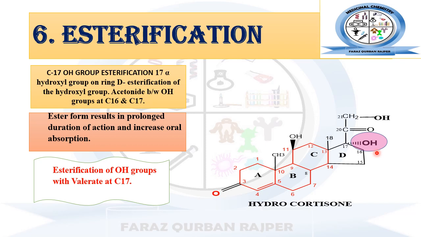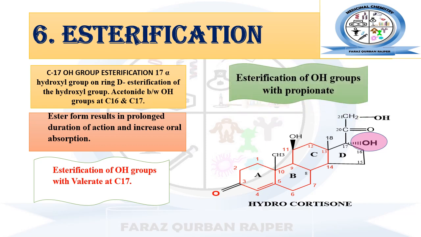Suppose we need a formulation of glucocorticoid which has a higher duration of action, or we are aiming to have a prolonged dosage form or modified dosage form, then first we will make an ester for that particular glucocorticoid. Esterification of the hydroxy group at carbon number 17 can be made with different types of acids. One of those is the valerate ester, which results from valeric acid. It can also be done with propionic acid, which results in the propionate ester.